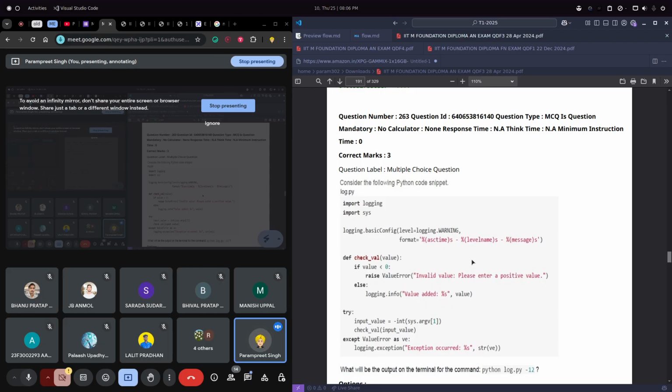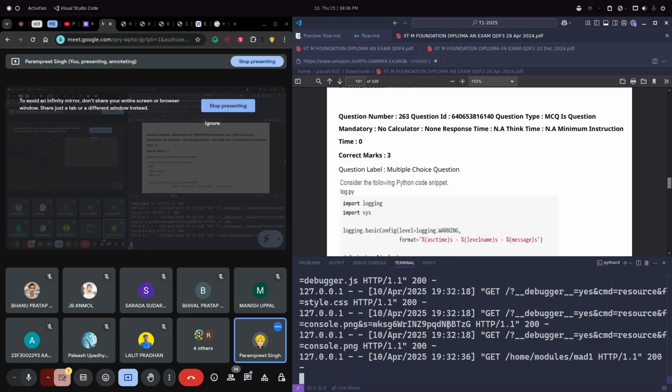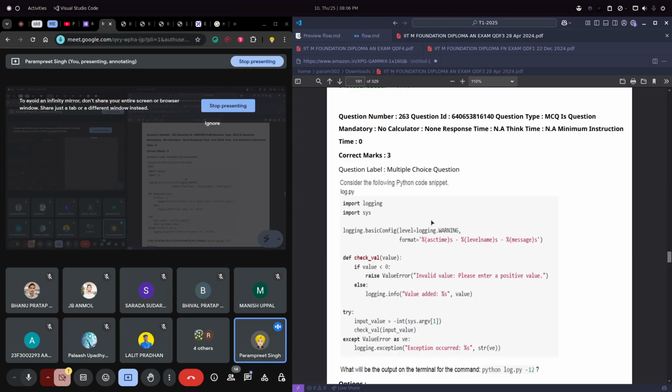What you can do is add some logging statements, so that whenever you run a function, whatever input parameters are being passed or whatever return value you are getting, you can log those values and store them in a log file. Okay, that you can analyze later and fix your code, rectify your code based upon that. So that is the purpose of logging. We know what actually is happening in the code.